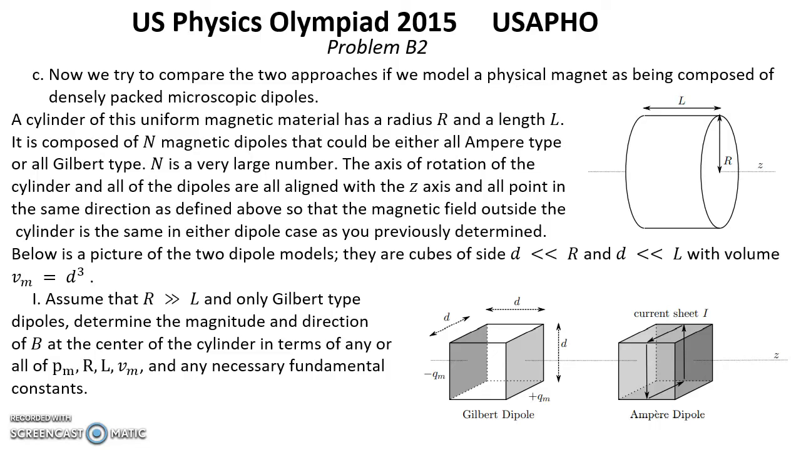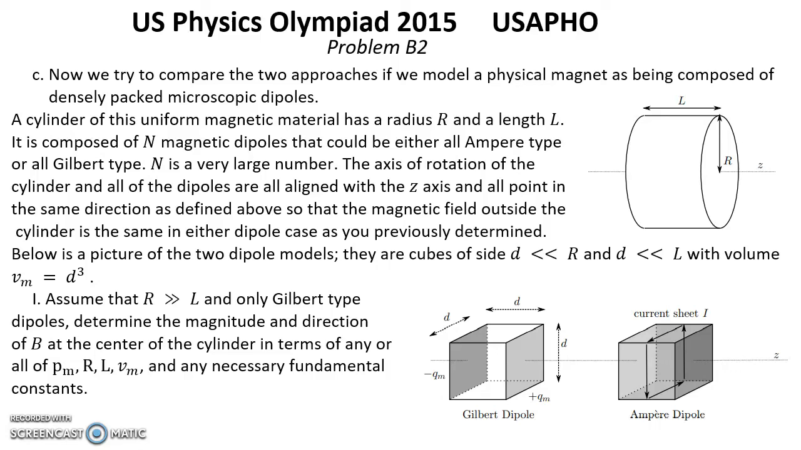The axis of rotation of the cylinder and all of the dipoles are all aligned with the z-axis and all point in the same direction as defined above, so that the magnetic field outside the cylinder is the same in either dipole case, as you previously determined. Below is a picture of the two dipole models. They are cubes of side d much less than r and d much less than L, with the volume Vm equal d cubed. First question.